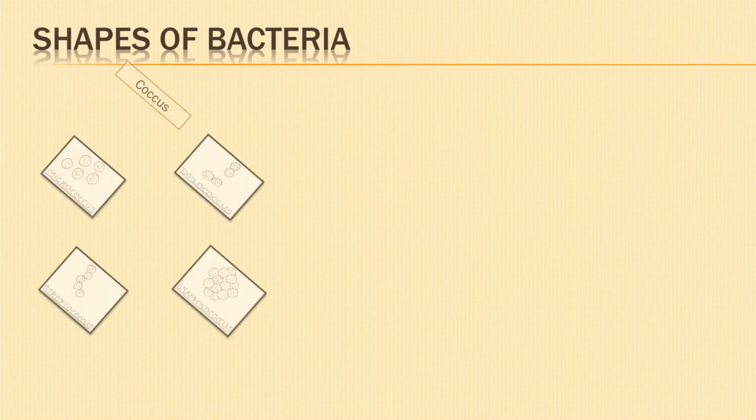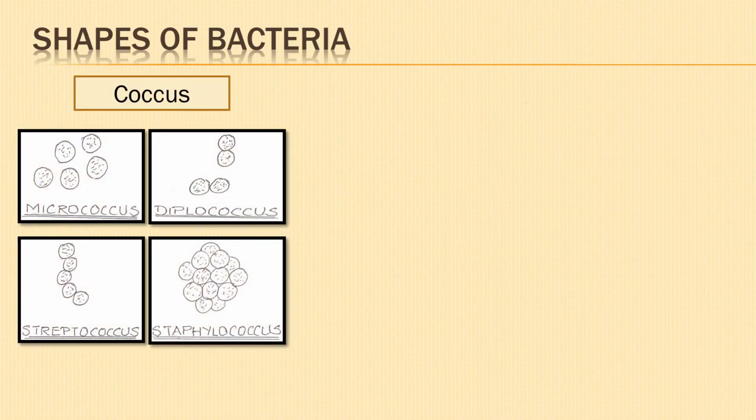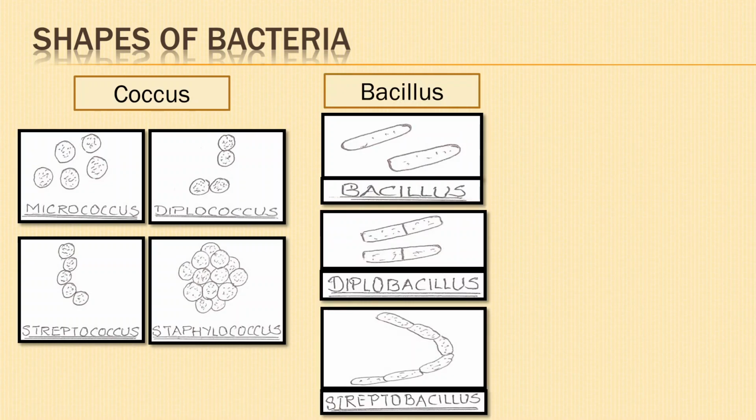Next, we shall look into the shapes of bacteria. Bacteria are of various shapes. Coccus, bacteria which are spherical, ellipsoidal, or oval in shape. They may be seen singly, Micrococcus, in pairs, Diplococcus, in chains, Streptococcus, or in sheets, Staphylococcus. Next is Bacillus. Bacteria are rod-shaped or cylindrical.